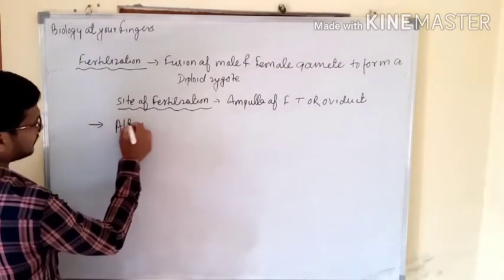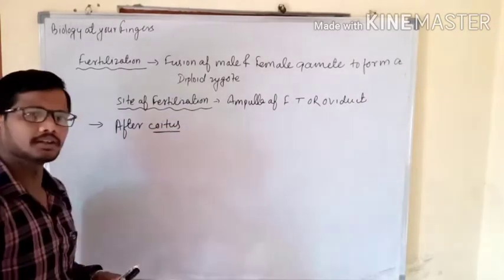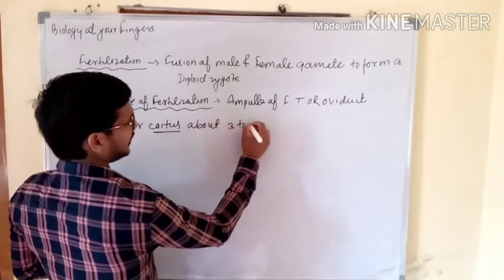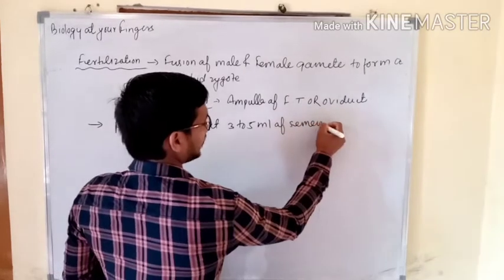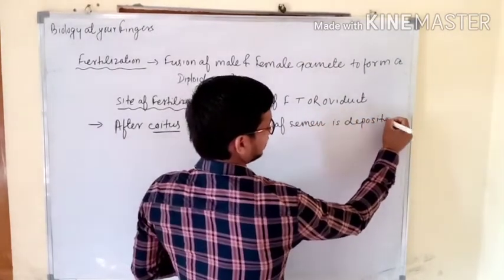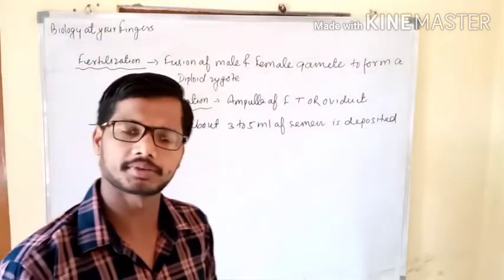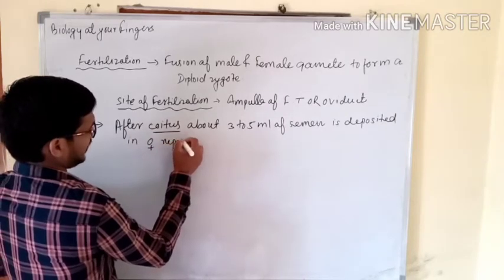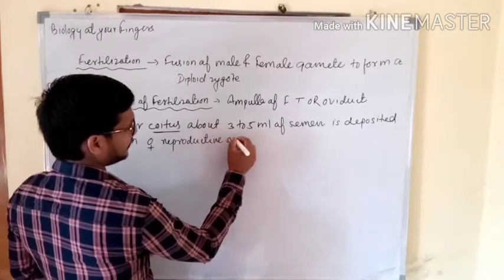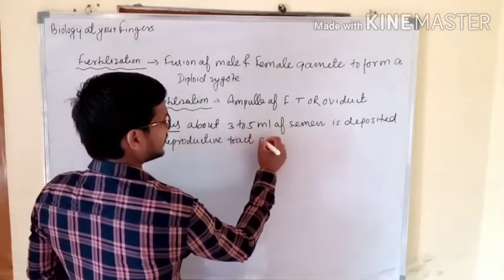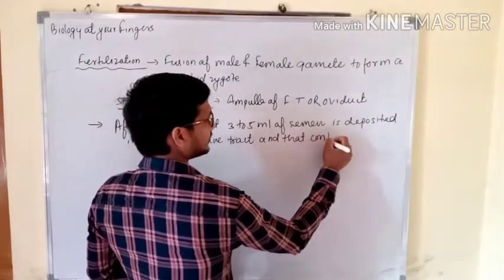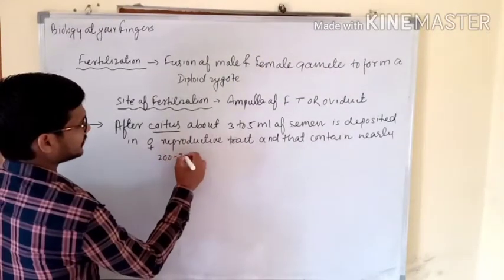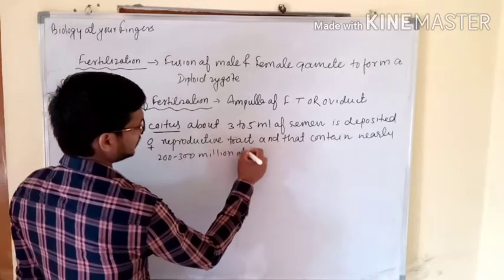After coitus, about 3 to 5 ml of semen is deposited in the female's reproductive tract, and that contains approximately 200 to 300 million sperms. Coitus means sexual intercourse.